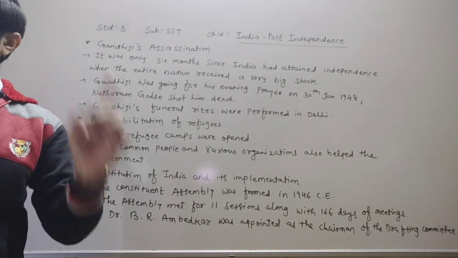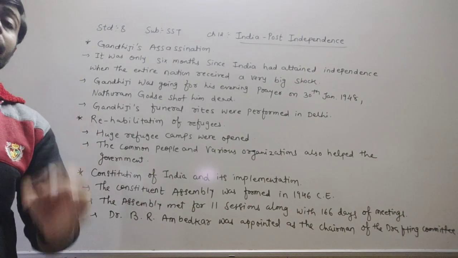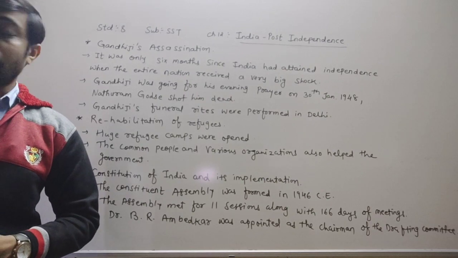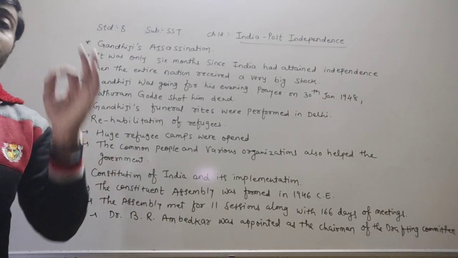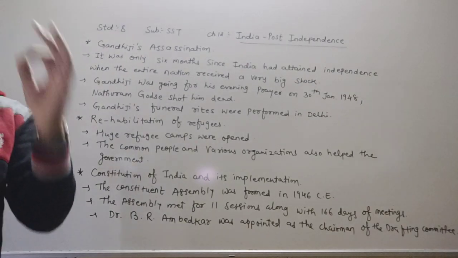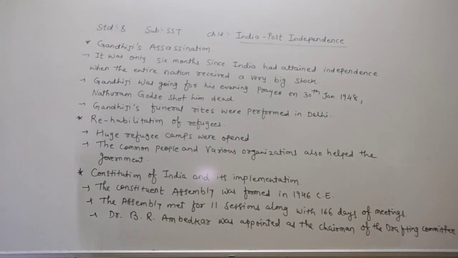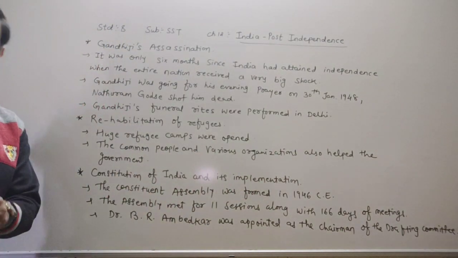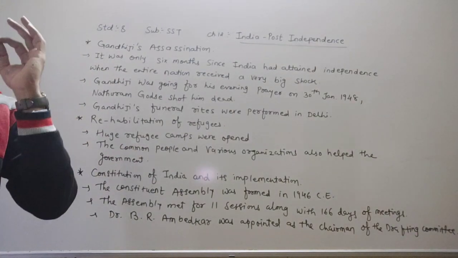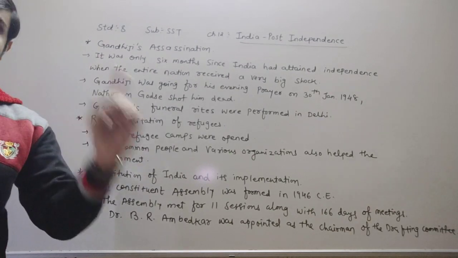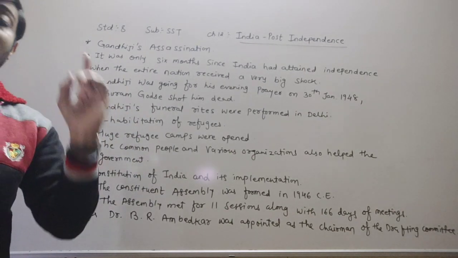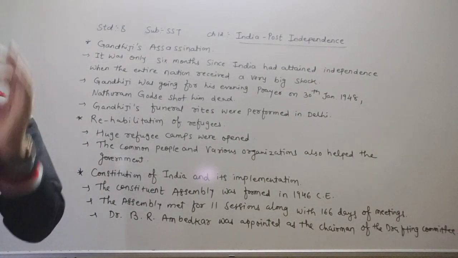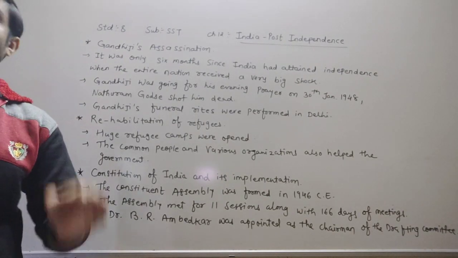They were given not only shelter and food, but also love as well as compensation. Because of that, common people and various organizations at that time also helped the government. What happened, dear children? Common people and various organizations helped those refugees by providing shelter, food, love and compensation. Thus, these people could integrate easily with their fellow Indians.